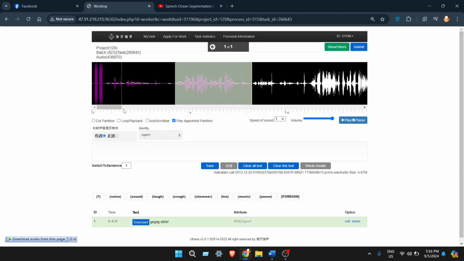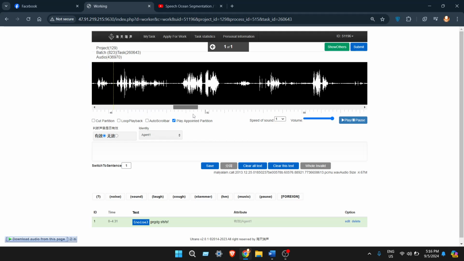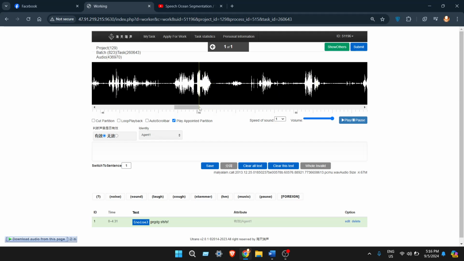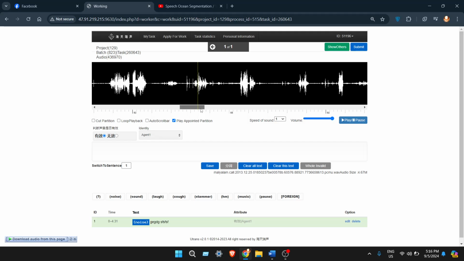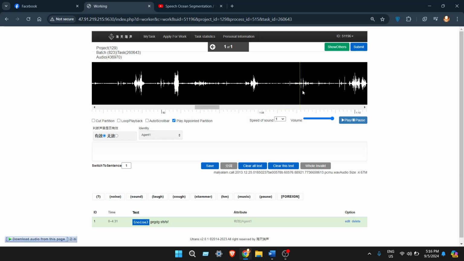Suppose there's only one speaker from the start up to 60 seconds, with no speaker change, no overlap or anything. Then we can make one segment of at most 60 seconds. But suppose this speaker was speaking from the beginning to over one minute. In that case, we will cut a segment near 60 seconds. The first segment is agent one.